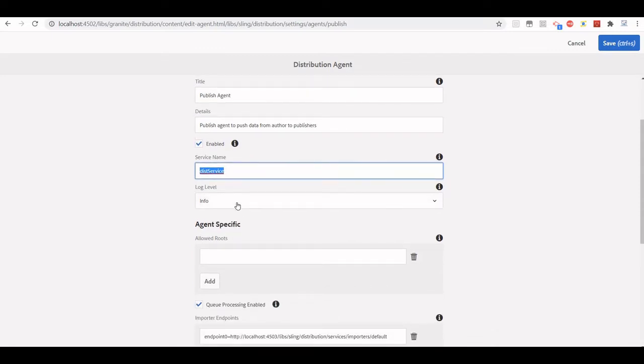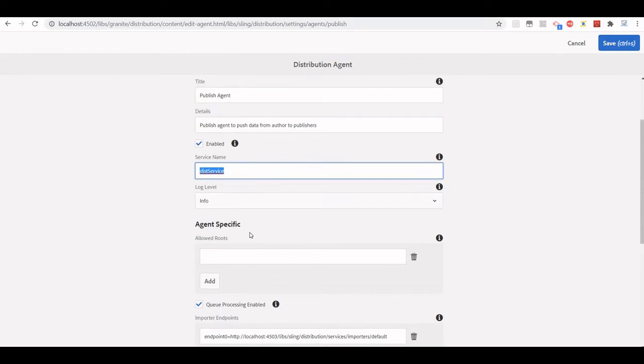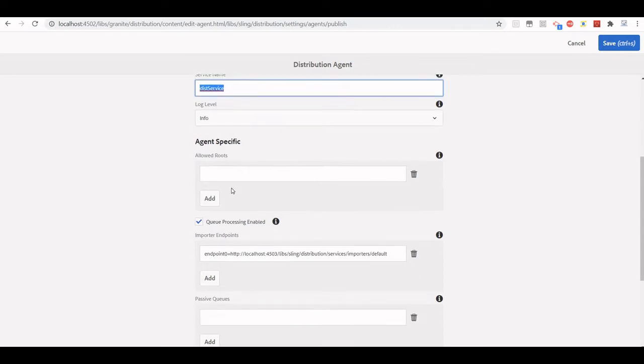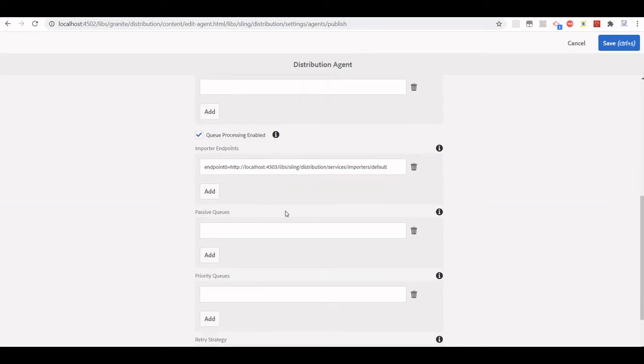Okay, log level we can change, like debug, info, etc. That's fine. We can see the logs, and I will show you how we can see the logs. And if you want to allow any particular path, that is also possible. And the endpoint we have discussed.